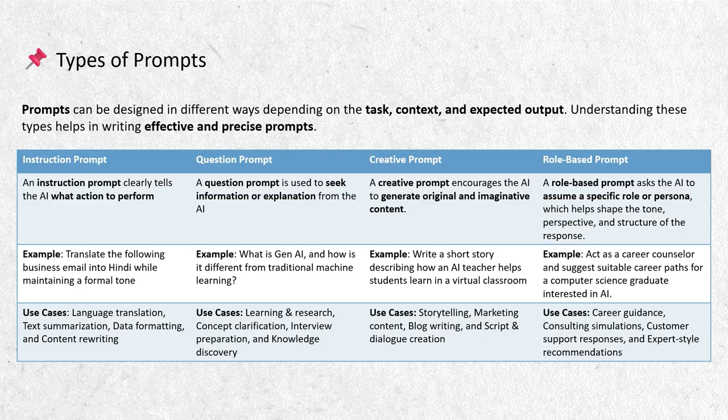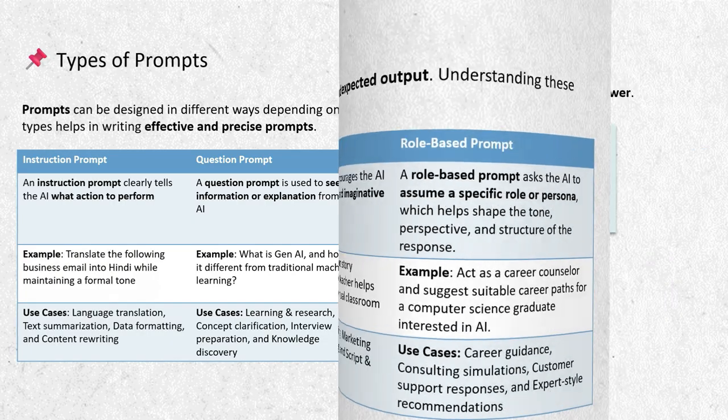And the last one, a role based prompt, asks AI to behave like a specific person or expert. For example, act as a career counselor and suggest suitable career paths for a computer science graduate interested in AI. This is very powerful for career guidance, customer support replies, and expert level recommendation.